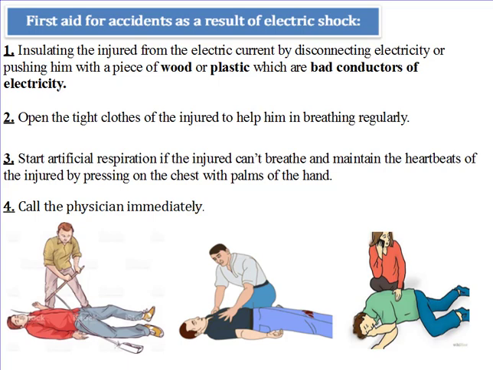Number 2, check his respiration process. If that person was wearing tight clothes, try to open it to give him better chance for breathing. Number 3, if the person was not able to breathe regularly, try artificial respiration, which means blowing air inside his mouth while closing his nose. Then you have to maintain his heartbeats by pressing with the palm of your hands on his chest area. Number 4, if the injury did not improve and he is still unconscious, try to search for professional help. You have to call the physician immediately.